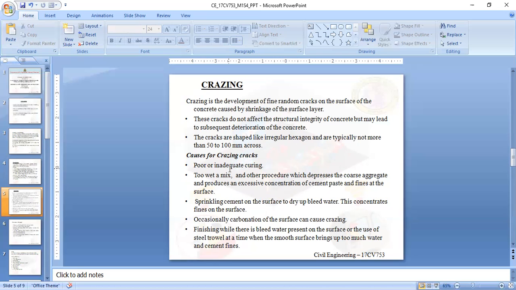Next, coming to the causes of crazing: poor and inadequate curing. That means proper curing is not done. Generally the cracks will develop, similar to plastic shrinkage cracks. Next, sprinkling cement on the surface to dry up the bleed water concentrates fines on the surface. When bleeding water comes up, people tend to spray some cement powder to avoid the bleeding. This concentrates the fines on the surface, which develops these cracks.